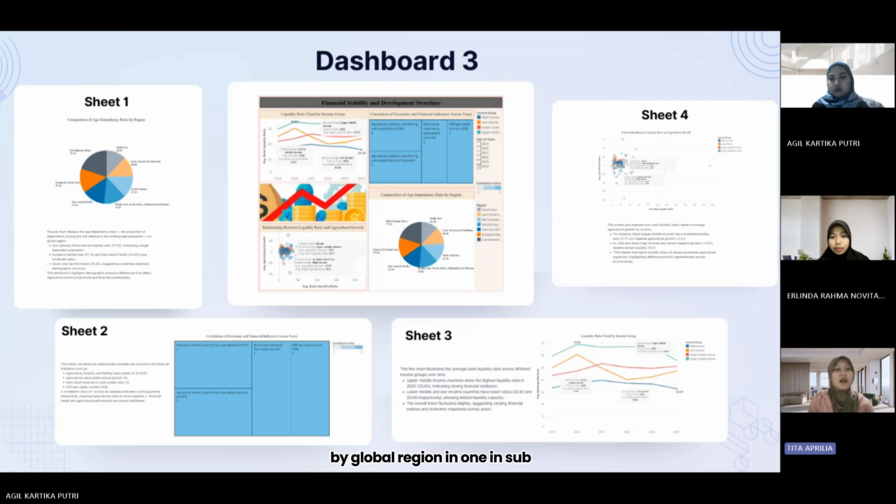One, sub-Saharan Africa has the highest ratio at 77.55, indicating a large dependent population. Two, Europe and Central Asia at 57.16, and East Asia and Pacific at 53.94, so a moderate ratio.